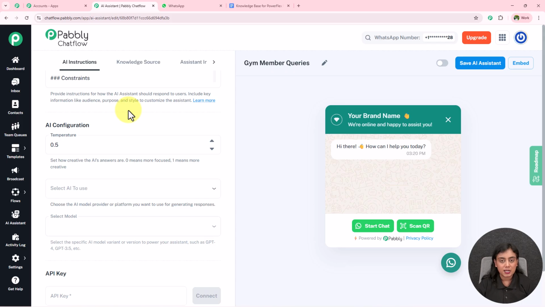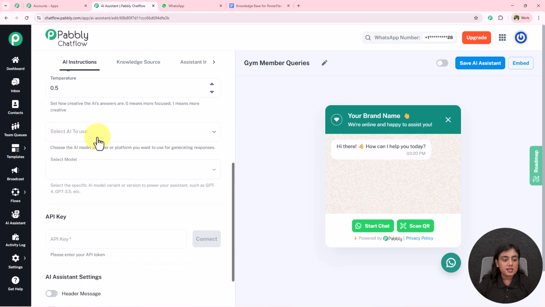Now what is this temperature? Temperature is how creative you want the response of this AI to be towards our customers. The range lies between 0 and 1. 0 is more towards natural responses, 1 is more towards the creative responses. I want the response in the middle, so I'm going to select the option as 0.5. You can select the temperature over here and set it up according to your requirement between 0 and 1.